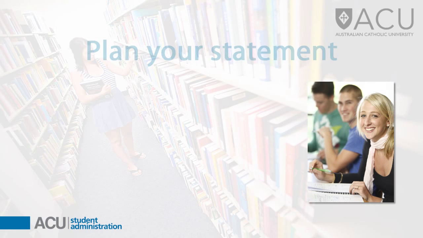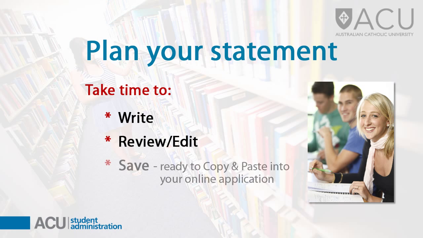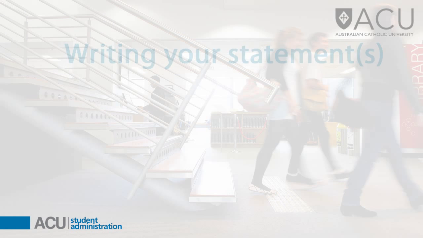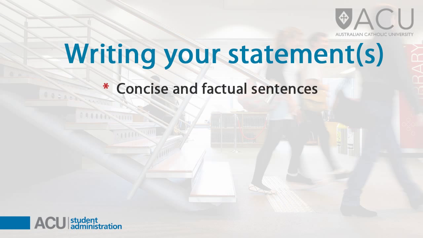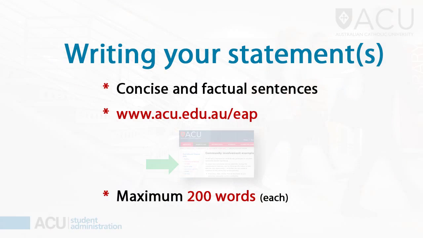We recommend you take time to carefully write and review your community involvement statement before starting your EAP application. Save your statement as a text or Word file, ready to copy and paste into your application. When writing your community statement, you should use concise factual sentences to describe your experience. Examples of statements can be found on the ACU website. If you're providing details of 2 volunteer experiences, you should write 2 separate statements.